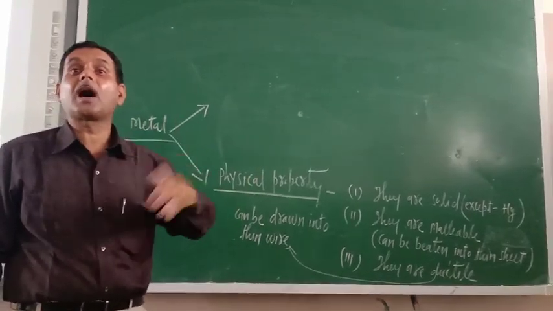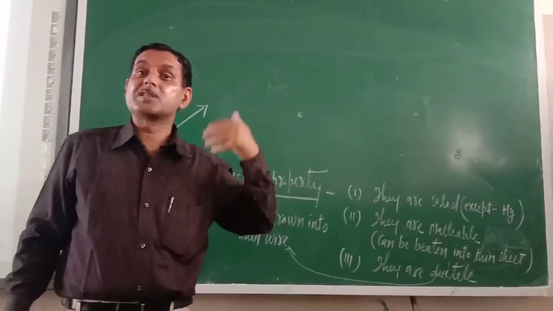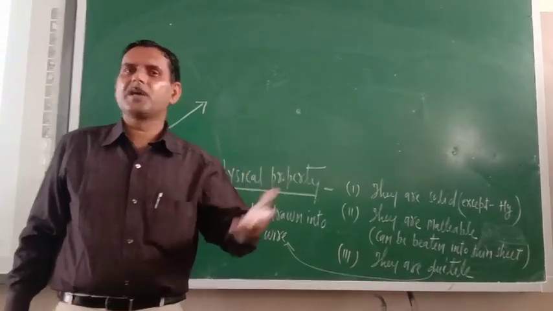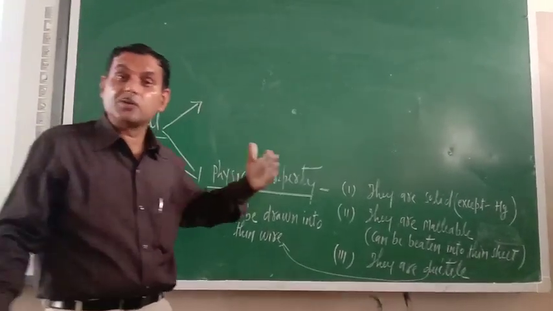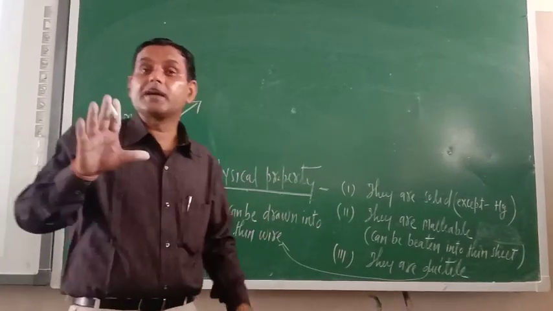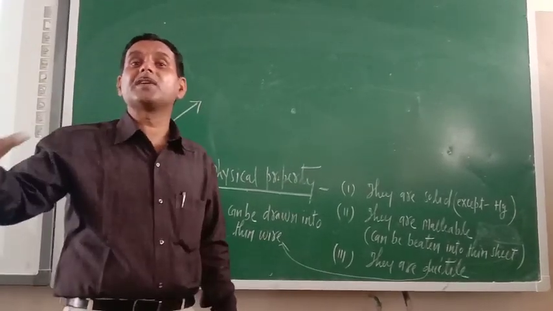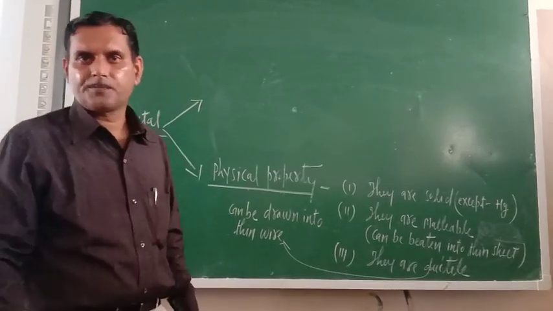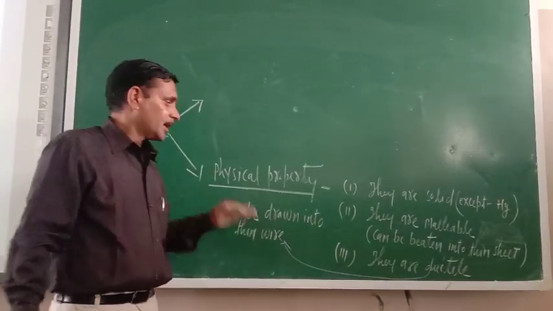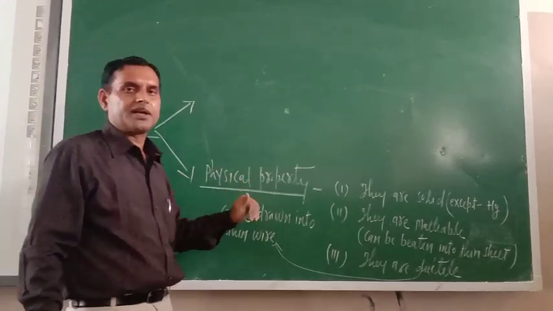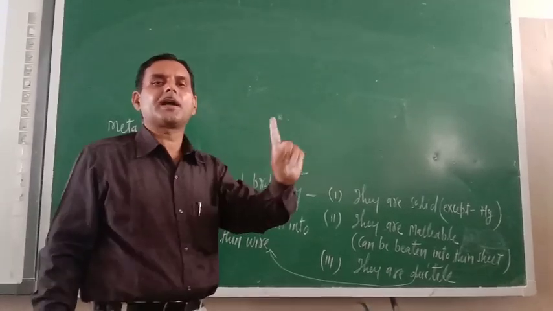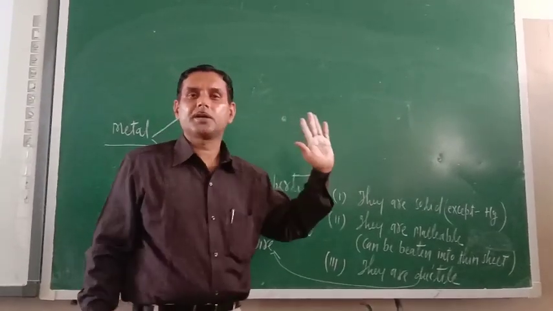Physical properties are observable properties, meaning their color, their physical states, their observable behavior. That is only physical property. And chemical property is purely based on the behavior of electrons, which is not visible. So on the basis of physical property, the first and foremost property of metals is that they are solid.